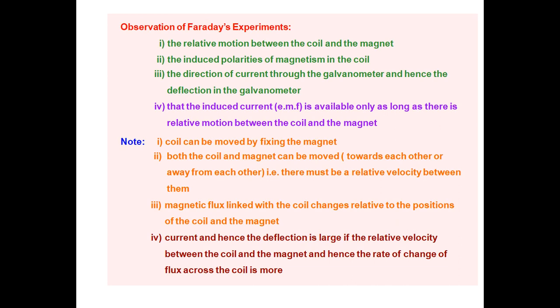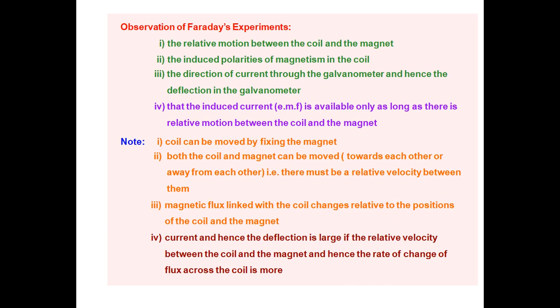After that, the direction of current through the galvanometer, and hence the direction of deflection in the galvanometer. Suppose the coil is in a constant state and the N pole comes closer, the galvanometer shows deflection to one side, and at that time the current flows in one direction.